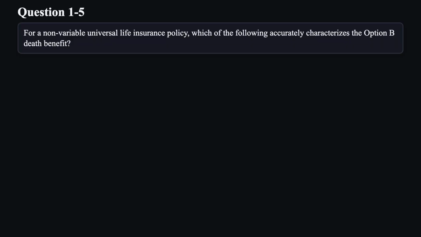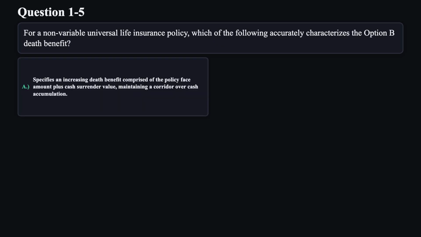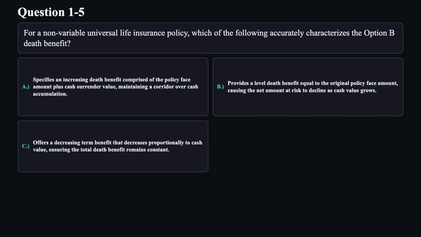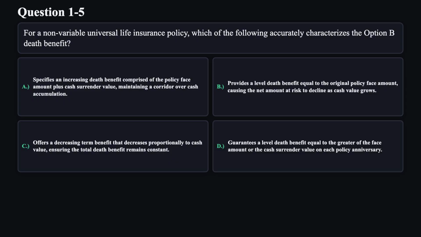Question 5. For a non-variable universal life insurance policy, which of the following accurately characterizes the option B death benefit? A. Specifies an increasing death benefit comprised of the policy face amount plus cash surrender value, maintaining a corridor over cash accumulation. B. Provides a level death benefit equal to the original policy face amount, causing the net amount at risk to decline as cash value grows. C. Offers a decreasing term benefit that decreases proportionally to cash value, ensuring the total death benefit remains constant. D. Guarantees a level death benefit equal to the greater of the face amount or the cash surrender value on each policy anniversary.